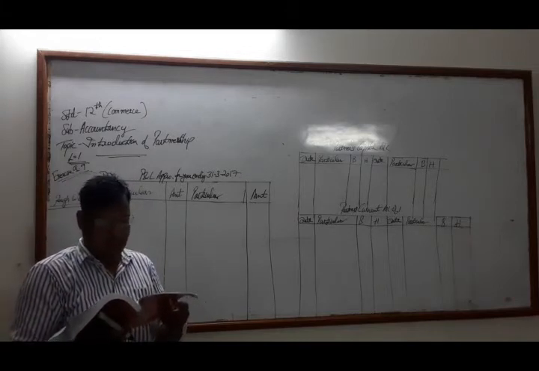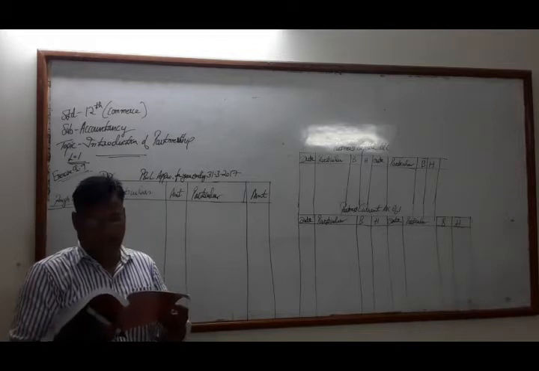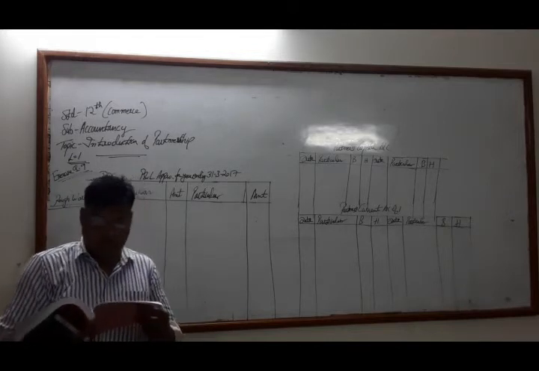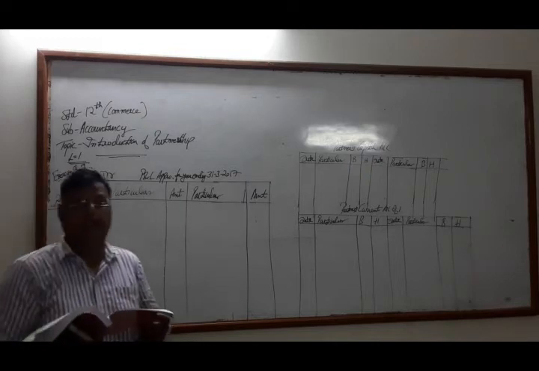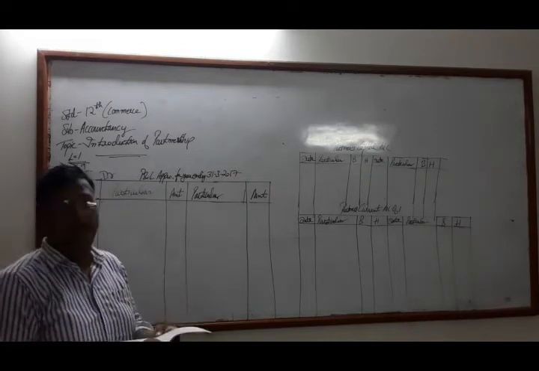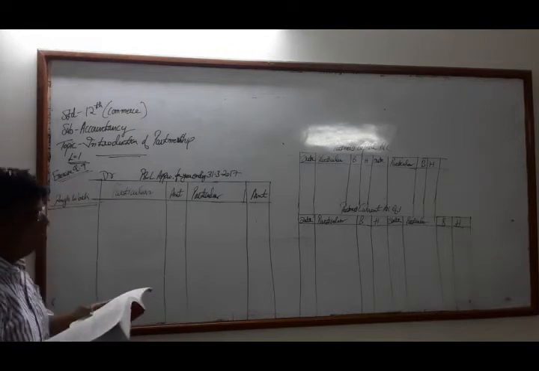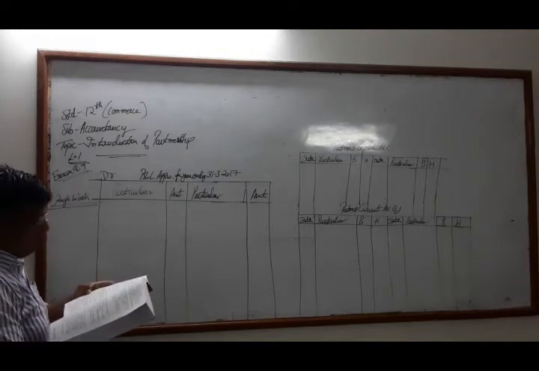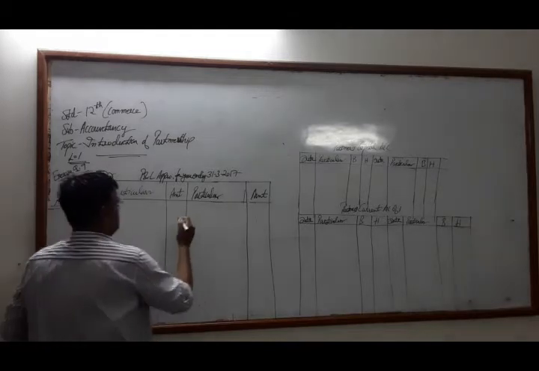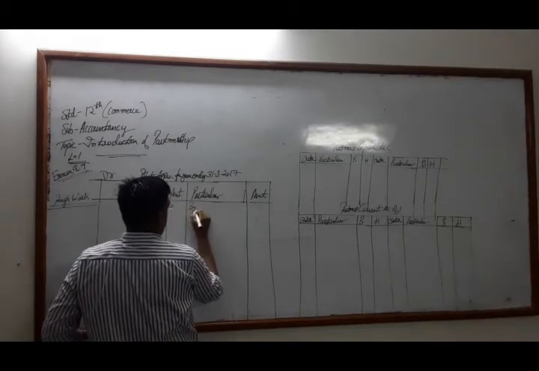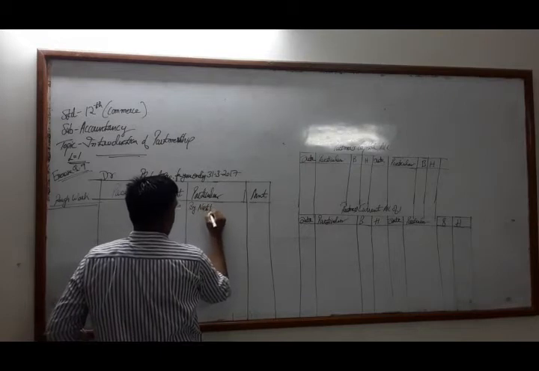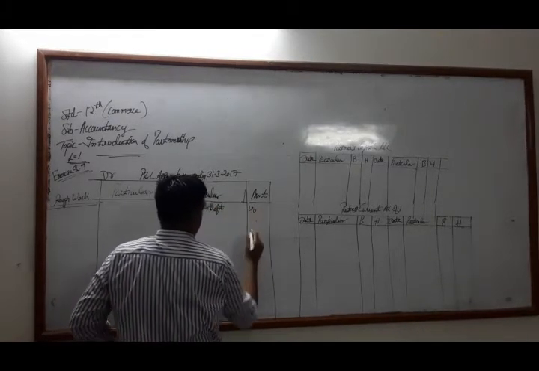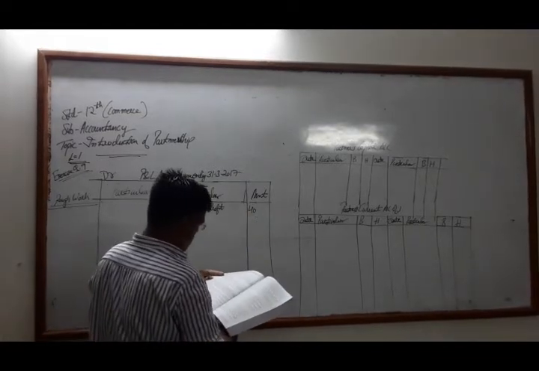Before consideration of the above adjustments, the profit of the year ending 31/3/2017 is 4,06,800. From the above information, we have to prepare the P&L appropriation account, partners' capital accounts and current accounts. So first of all, we will write the net profit. Net profit is given to us, 4,06,800. So, by net profit 4,06,800.